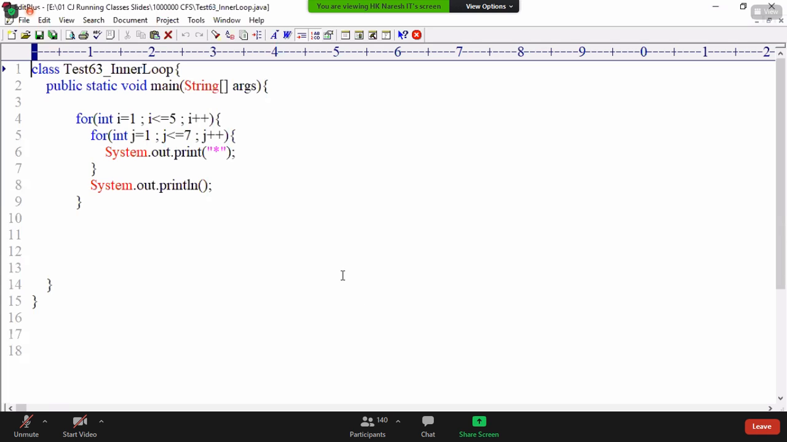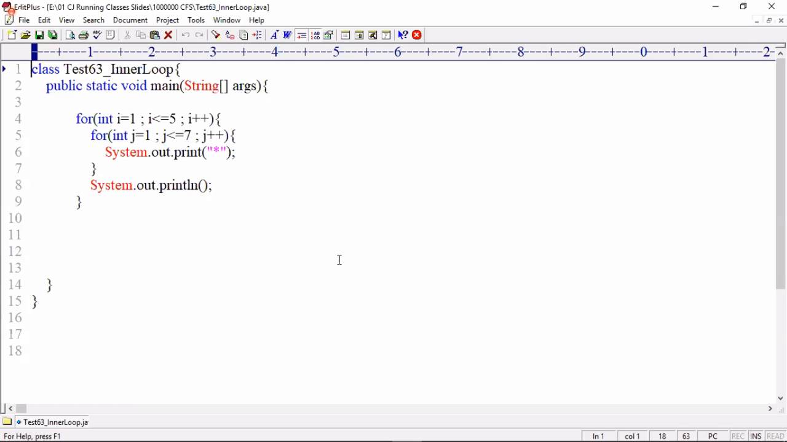Now, a loop created inside another loop is called a nested loop. Any loop you can create inside any other loop: while inside for, while inside do while, for inside do while, or inside any other loop. Any combination you can use.